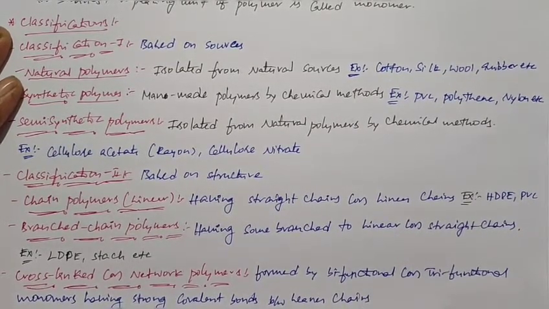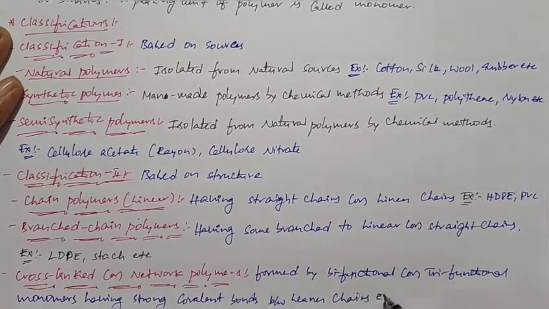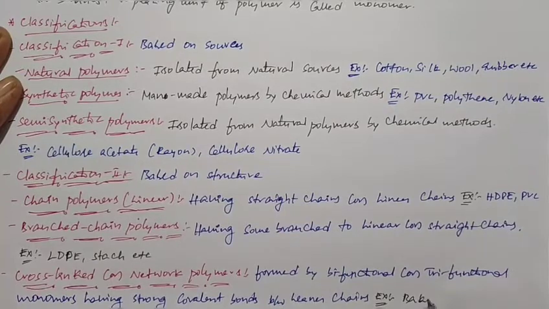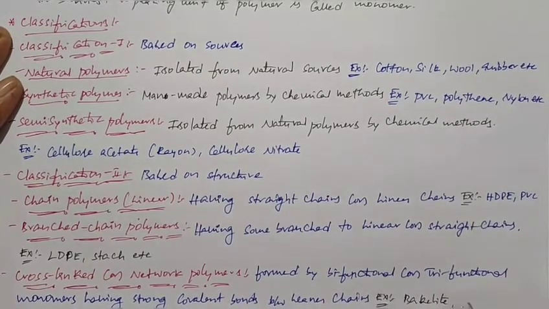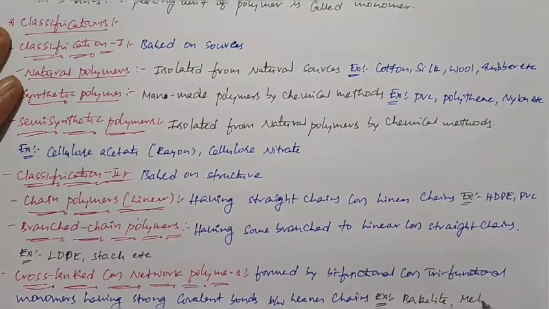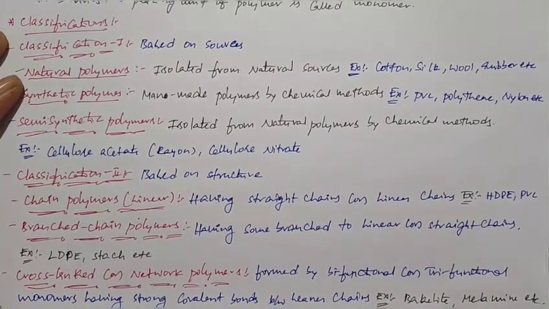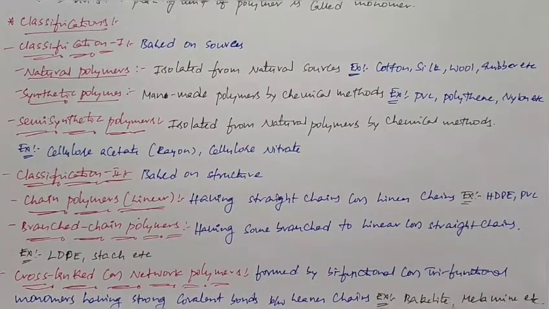Examples are bakelite or melamine. So they are the examples for cross-linked polymers. This is about classification 2.